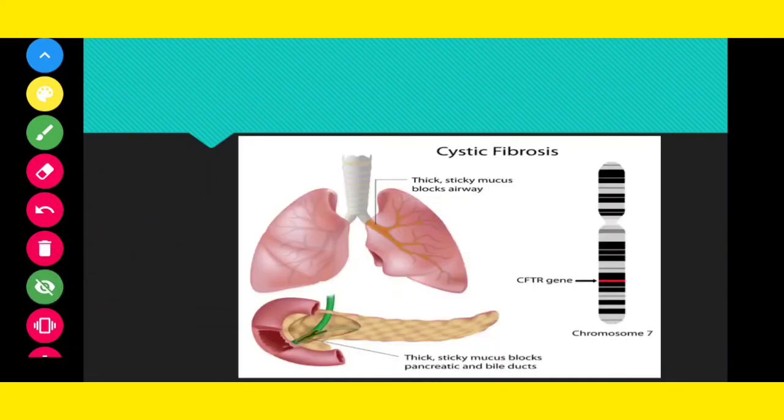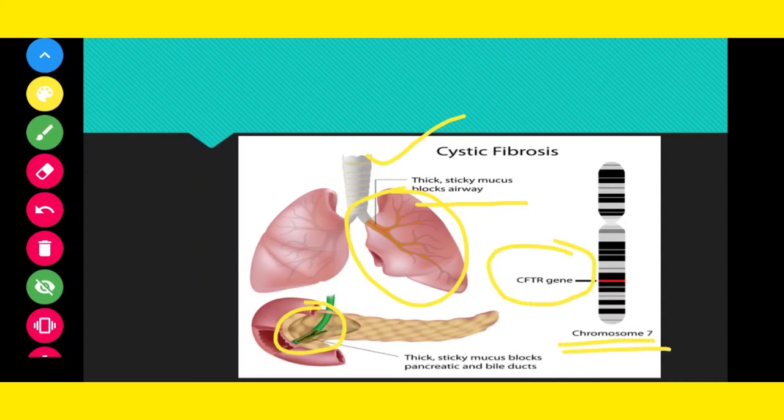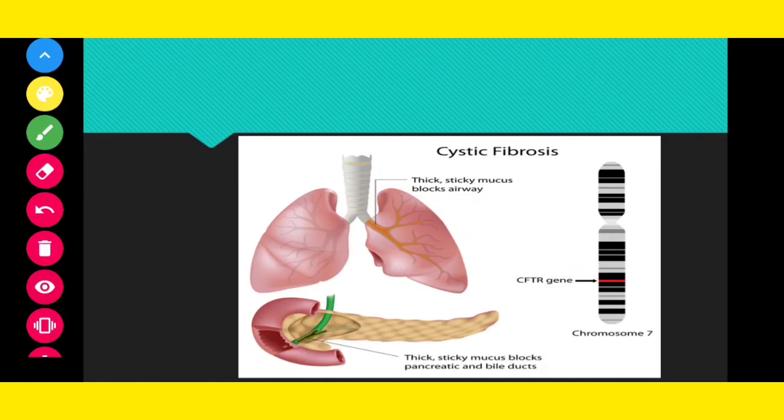Now look at this picture. Here you can see that cystic fibrosis has occurred and thick sticky mucus has clogged the airways. Can you see the clogging has occurred in the airways? You can also see that the pancreatic duct and the bile ducts are filled with this thick viscous mucus. This is because of the mutation of the CFTR gene, which is located on chromosome number 7. Sometimes it is asked: CFTR gene, chromosome number 7.